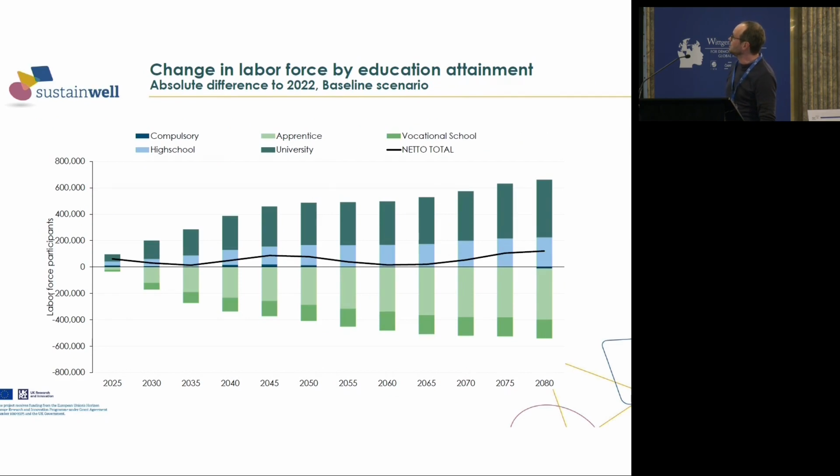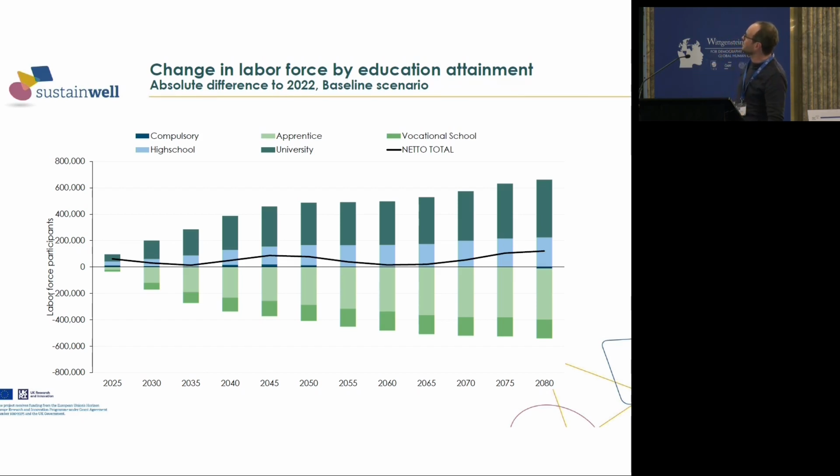So what you see here is how in our base scenario the total number of people in the labor force will change over time. So the black line is here. You see from 2022 onwards, the number of people in the labor force is being quite stable with a slight increase in time.